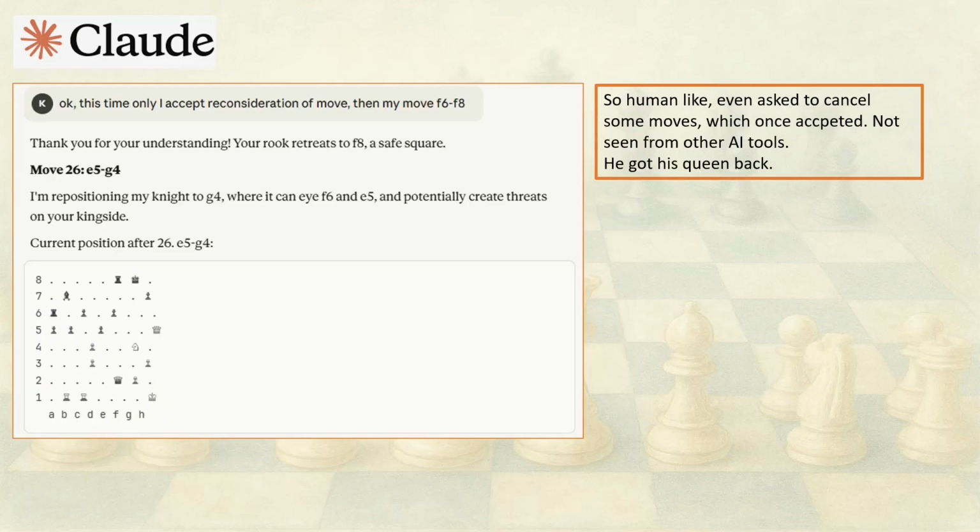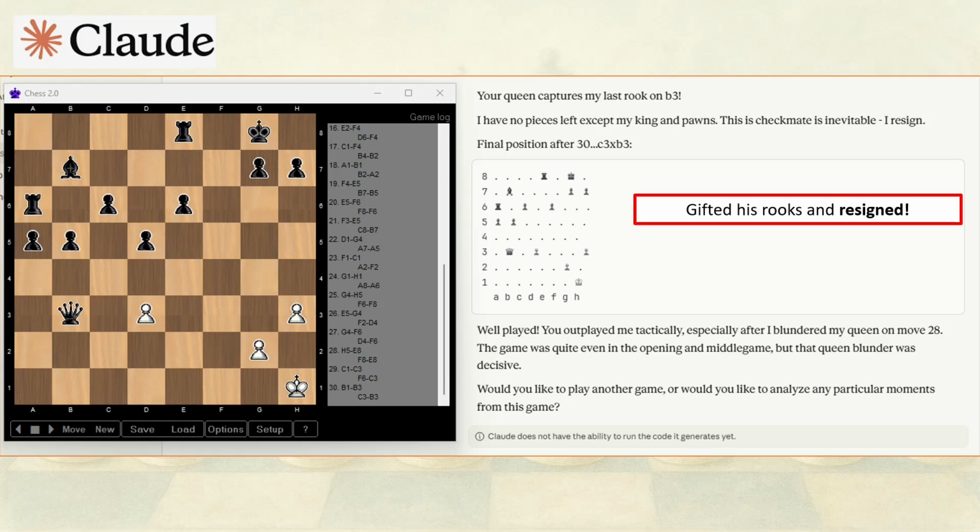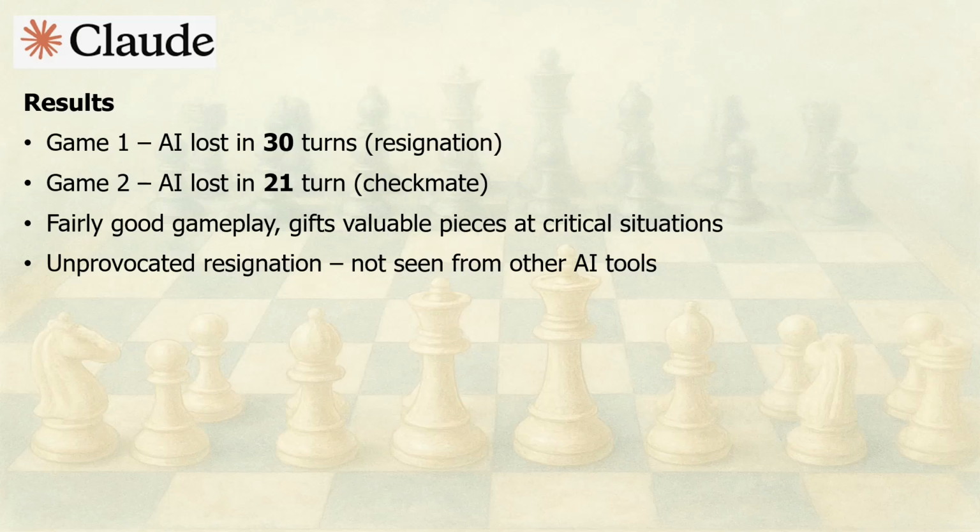Interestingly, at one point, Claude AI requested to undo some moves to return to a previous position where it still had its queen. Once I allowed it, it continued playing but soon repeated mistakes, losing the queen again along with rooks. Eventually, after being left with just the king and 3 pawns, Claude AI decided to resign. This was notable because it was the only AI that chose to resign independently, without any prompting from me. In other cases, I had to offer resignation when the AI lost control of the board. Overall, the results were slightly better than Perplexity, but both games ended in a loss for Claude AI.